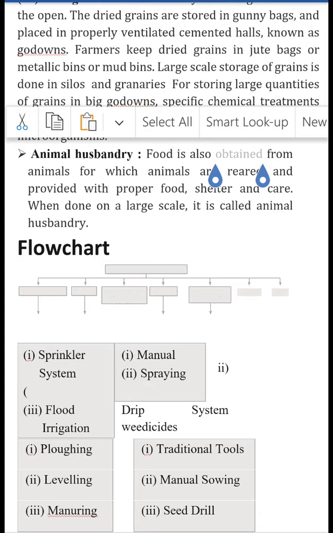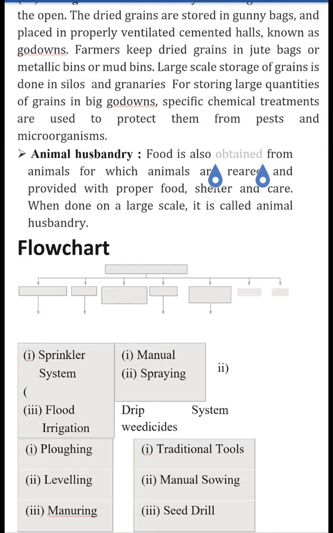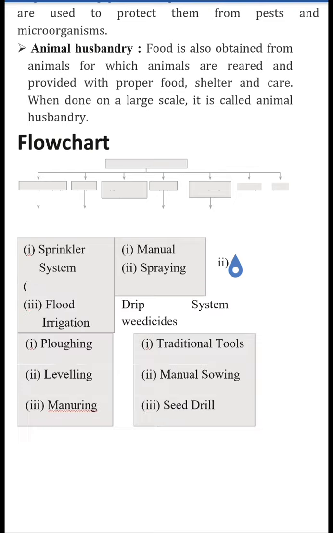Now we will study animal husbandry. We know that we get food not only from plants but also from animals. So to obtain food from animals, the animals are reared where they are provided with proper food and shelter. When this is done on a large scale, it is known as animal husbandry.